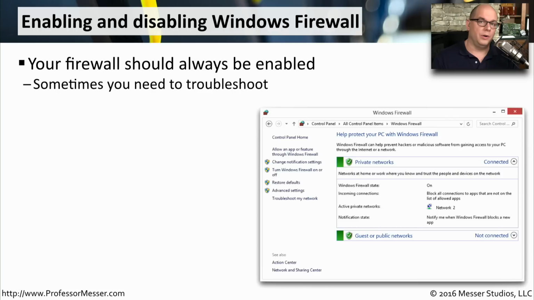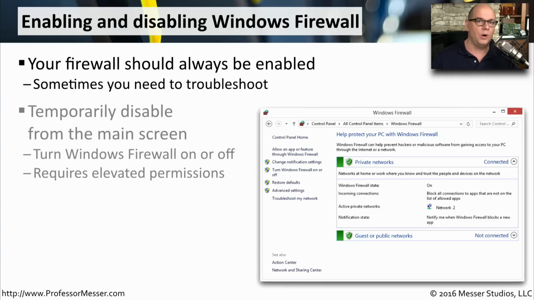The Windows Firewall is a relatively important piece of your operating system security, and generally we want to have it turned on all the time. But there may be times when we think there may be an issue relating to the firewall either allowing or not allowing certain traffic to pass. So in those cases, we may need to temporarily disable the firewall while we perform some troubleshooting.